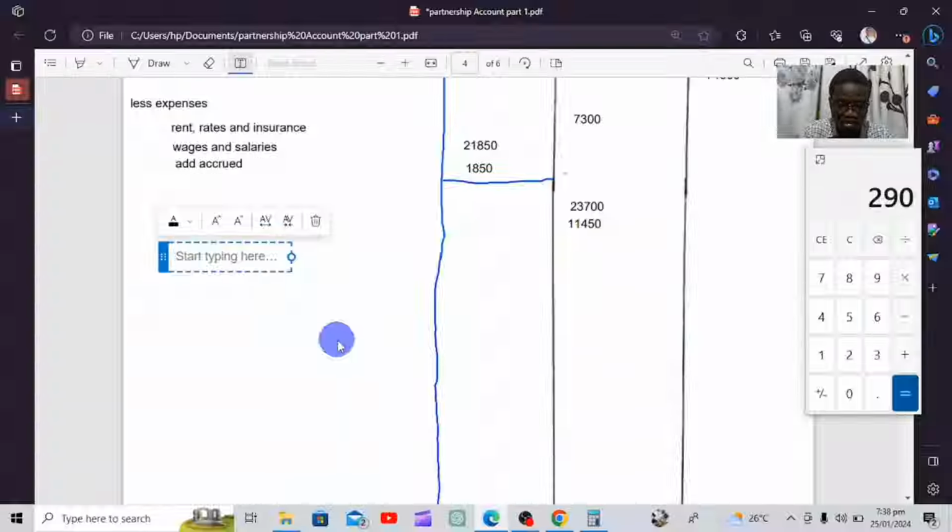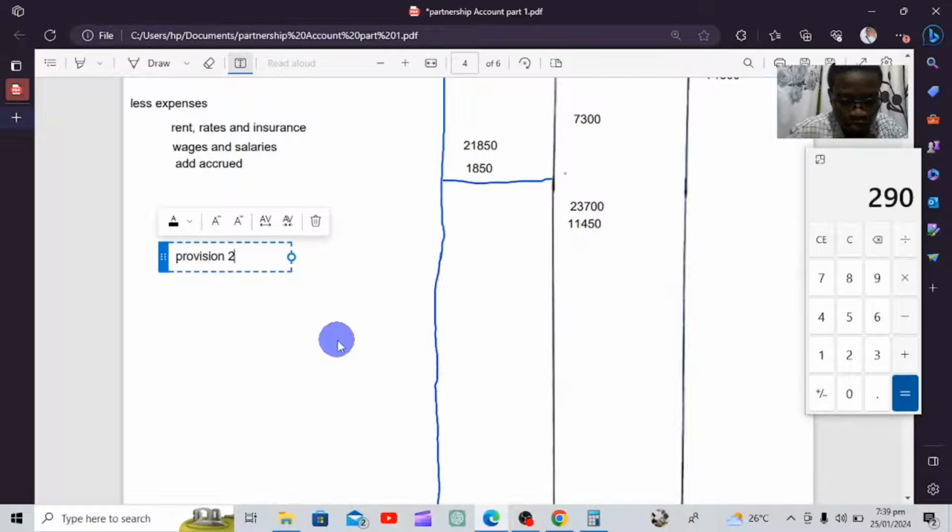So here, this is a provision for doubtful debts. Previous is a provision 2%, so that it's clear.